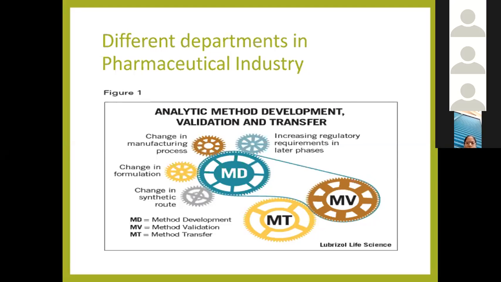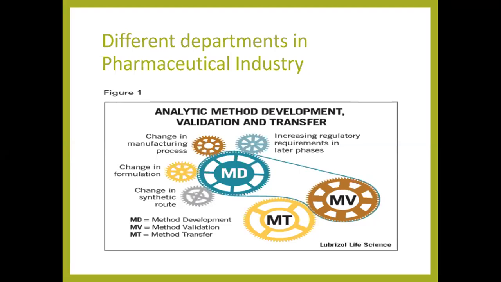After this, validation of this method is important. We validate the method using some parameters, that is accuracy, precision, specificity, limit of detection, limit of quantification, linearity, ruggedness. These are the parameters of validation to validate the method.